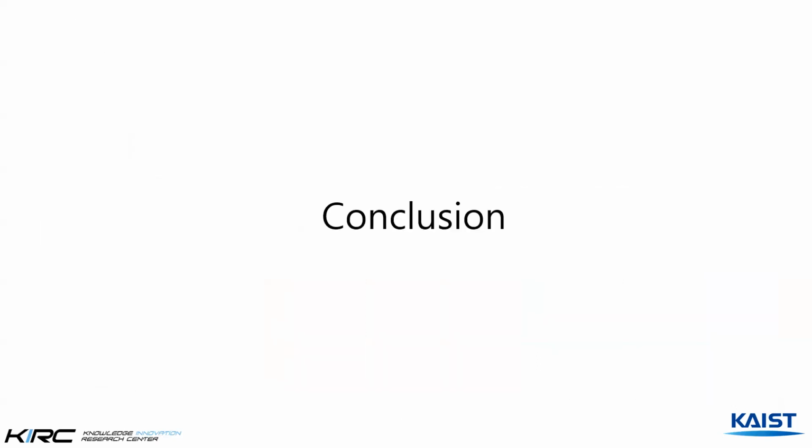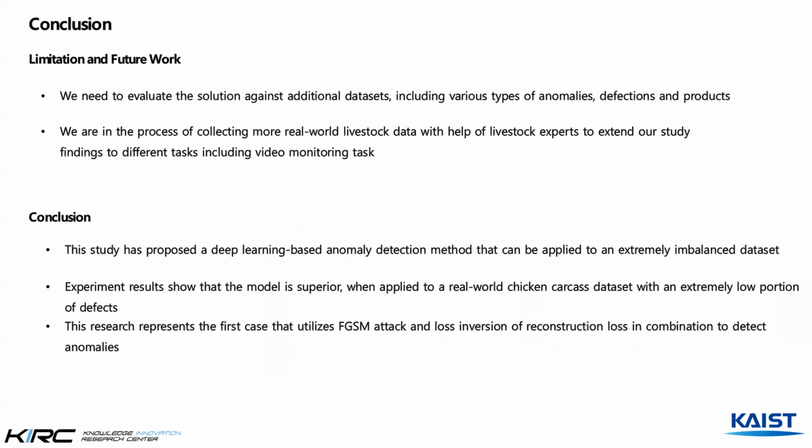Now, we would like to mention the conclusion and limitation of our study and the future work. First, our research has some limitations. We need to evaluate the solution against additional datasets, including various types of anomaly, defect, and product. In other words, the robustness and generalization of the proposed model would be ensured by testing it using additional datasets. Our ongoing research is considering such issues. Currently, we are trying to apply the study findings to other animals, including pigs, and different types of data, including video, as video monitoring of livestock in the natural farming environment is becoming important for smart livestock farming.